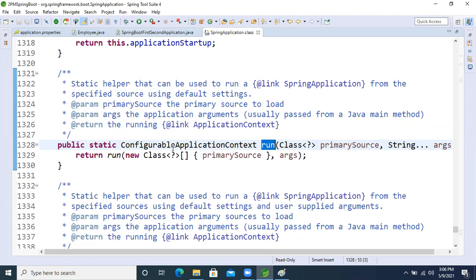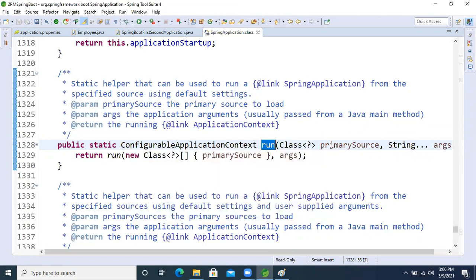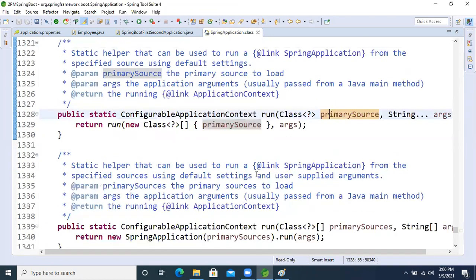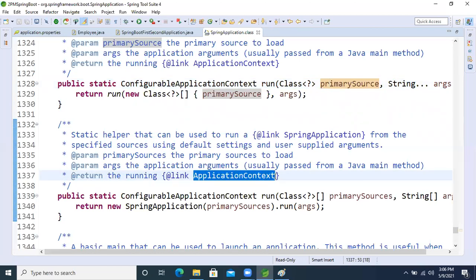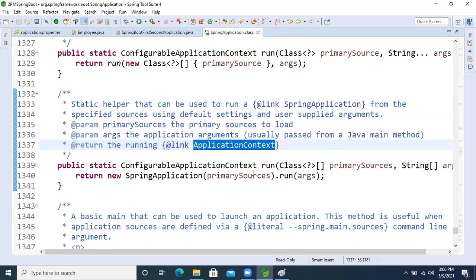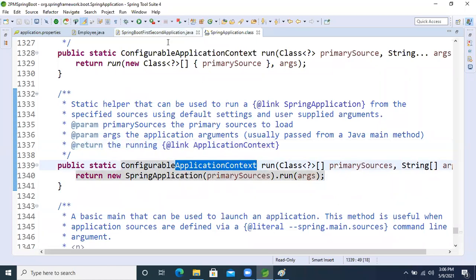See here, the configurable application context is there, right? Internally, our application is linked with the application context only. The superclass internally is the application context only. So now we will use this one, okay?